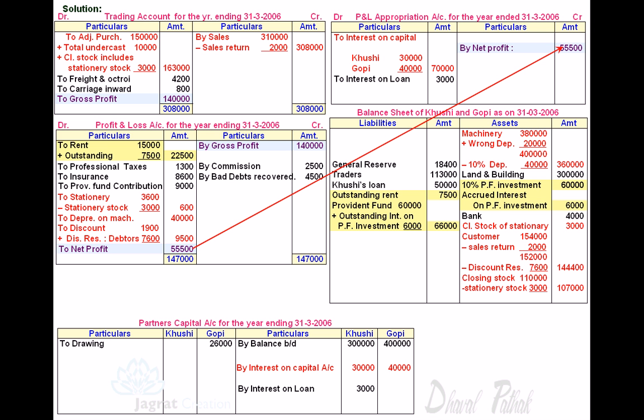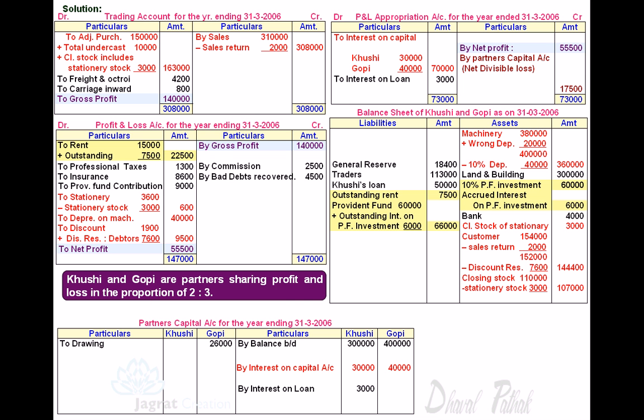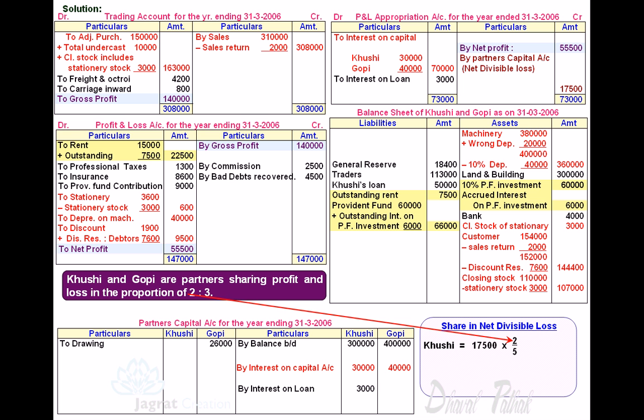Notice that interest on capital 70,000 exceeds the profit available for distribution. So there is a divisible loss. So this divisible loss will be distributed amongst partners in the ratio of profit sharing, that is 2:3. So 17,500 distributed in the ratio of 2:3. So share of Khushi in loss 2/5, that is 7,000, and share of Gopi in loss 3/5, that amounts to 10,500. By loss, capital declines.